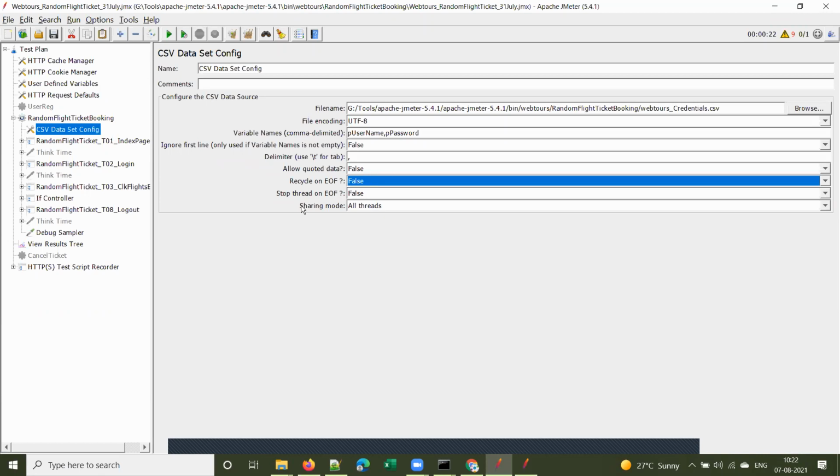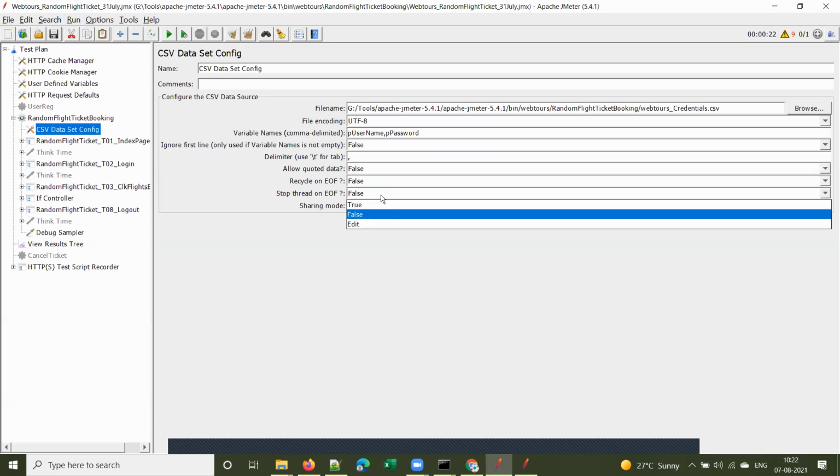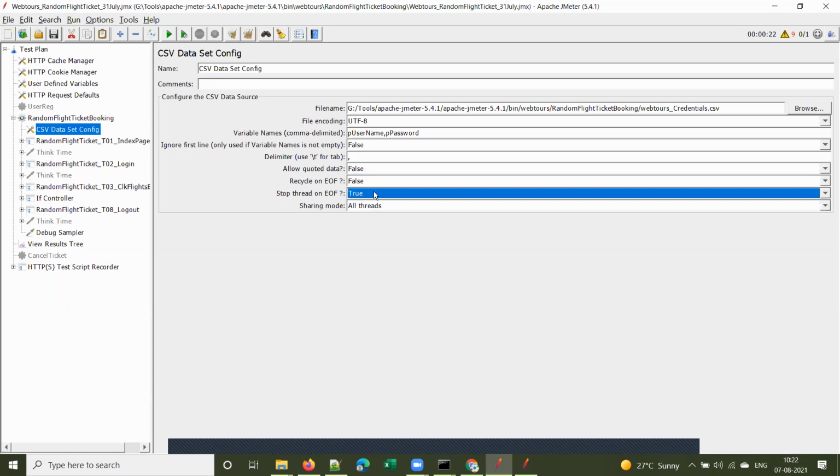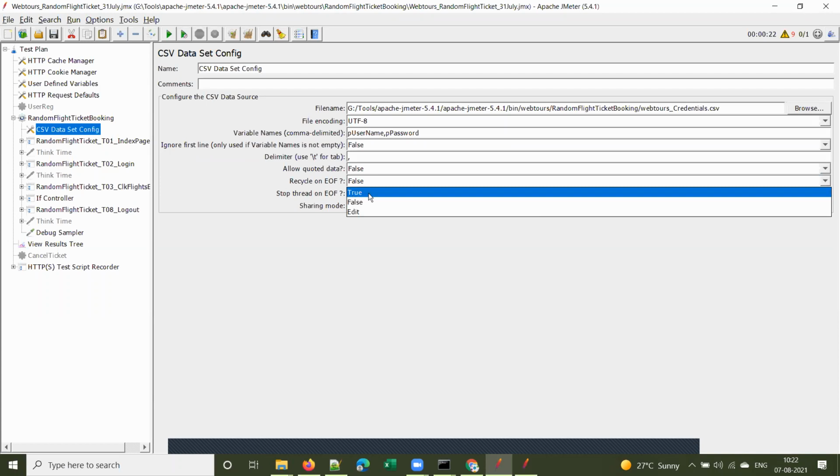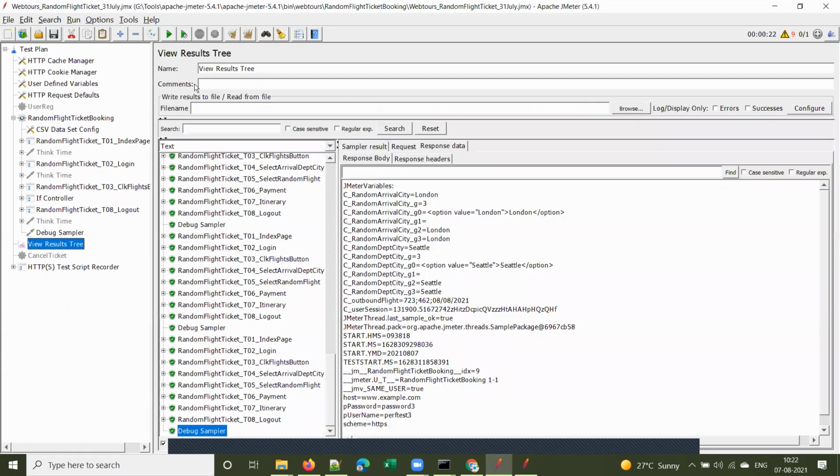If you make it false, you see the next option, stop thread on end of file. If you want, you can make this true. We made the recycle option false, so it makes sense to stop the thread at end of file, so stop thread on end of file true. Let's see how this works now.